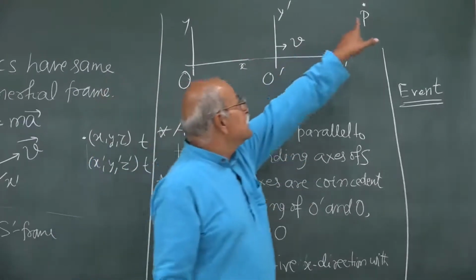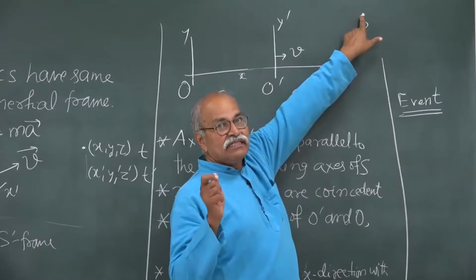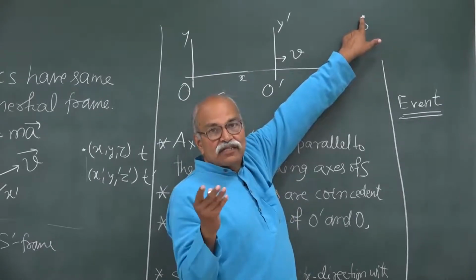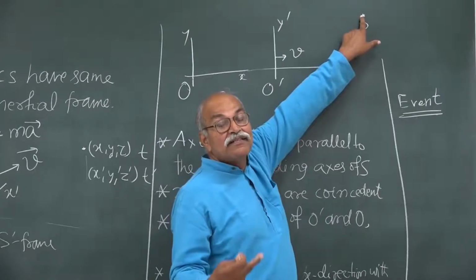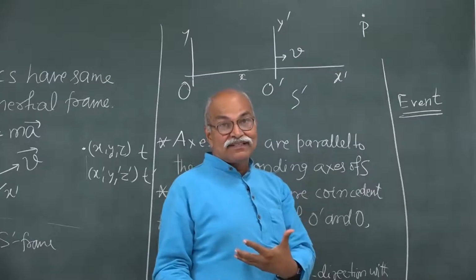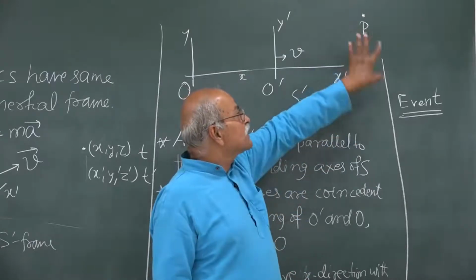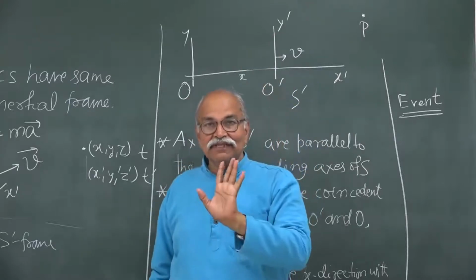So, a particle is here at this position, this is an event, and for an event you have to answer two questions. One is where did the event occur, and the other is when did the event occur. So, it occurred at this position at this time. When you say this position and this time, you are talking of an event.